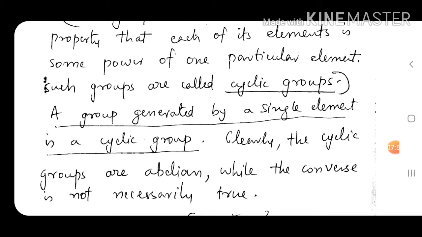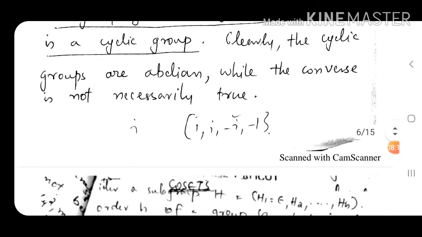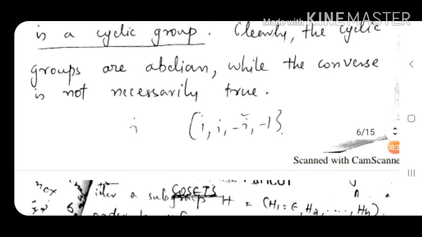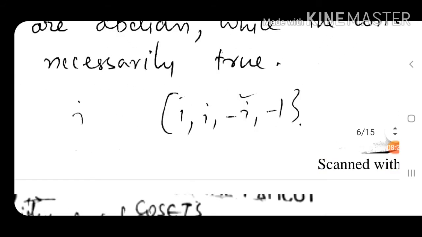Cyclic groups are abelian because when you take the product of two elements, they commute, while the converse is not necessarily true. So don't think all abelian groups are cyclic. All abelian groups are not cyclic, but all cyclic groups are abelian. For example, we see a cyclic group 1, i, minus 1.